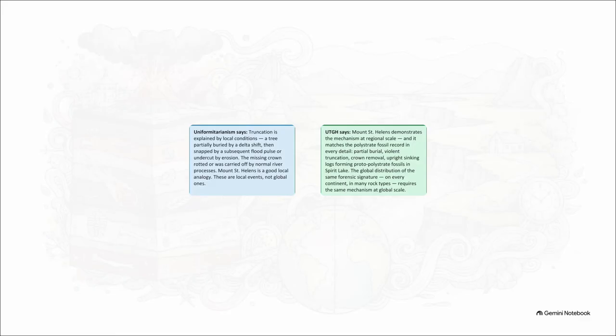According to the author, the standard model relies heavily on ad hoc fixes to explain anomalies like this. Mainstream geologists tend to treat every vertical tree as an isolated special local event, maybe a flash flood over here or a collapsed sandbar over there. But the author argues that UTGH solves far more mysteries than uniformitarian science can, simply by applying a single global mechanism. For example, the 1980 eruption of Mount St. Helens proved in real time that violent, catastrophic mechanisms can snap millions of trees and sink them upright into deep mud instantly. UTGH argues that this exact forensic signature is found globally, which means it requires a global catastrophic mechanism, not a million separate local excuses.